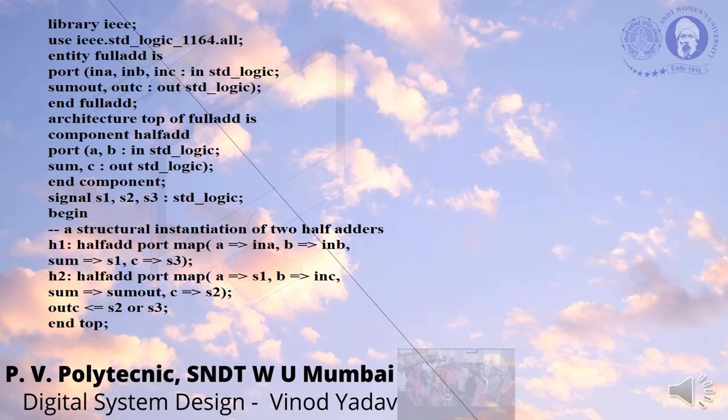Then you are writing the program, your main architecture. Begin, then H1, the first half adder. Half add port map A as input A, B as input B, sum as S1, and C as S3. See this, in this case your output sum is S1, carry is S3, and the inputs are A and B. So we are mapping the things here.